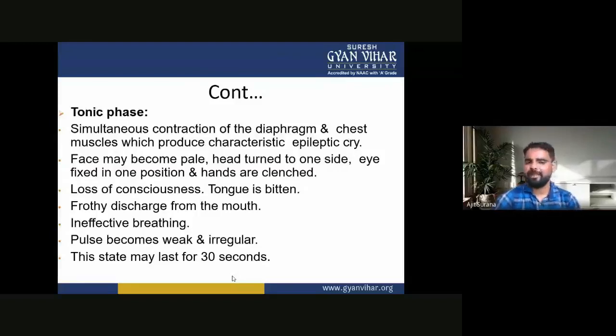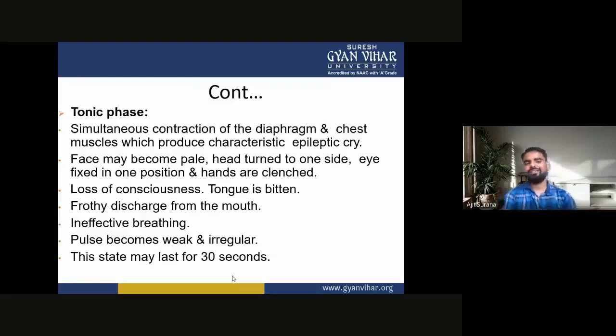In the tonic phase, the face may become pale, the head turns to one side, the eyes are fixed in one position, and the hands are clenched. Loss of consciousness occurs. Tongue is bitten, there is frothy discharge from the mouth, ineffective breathing, and the pulse becomes weak and irregular. This stage may last for 30 seconds.